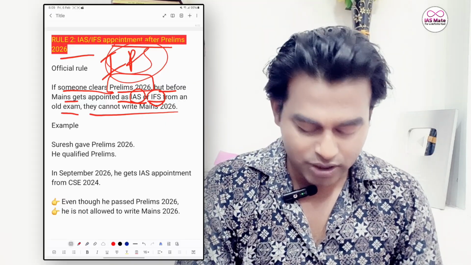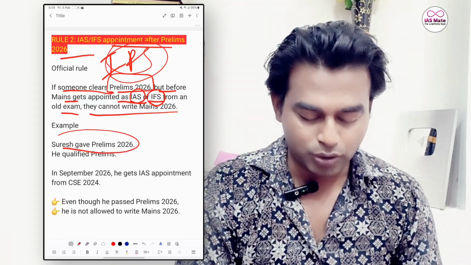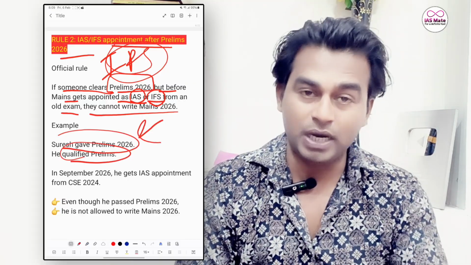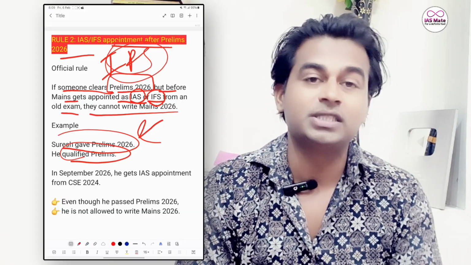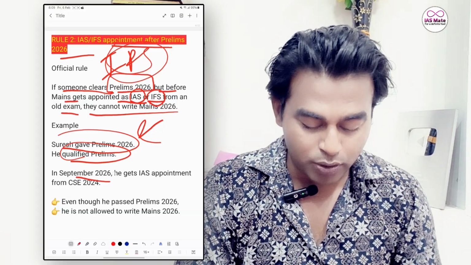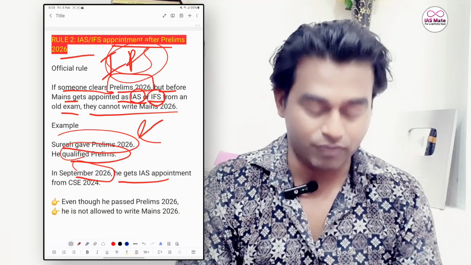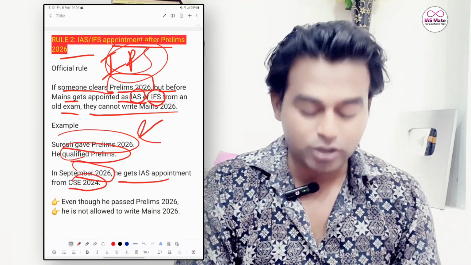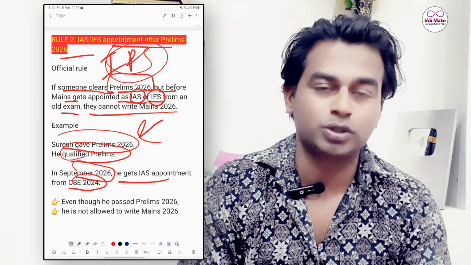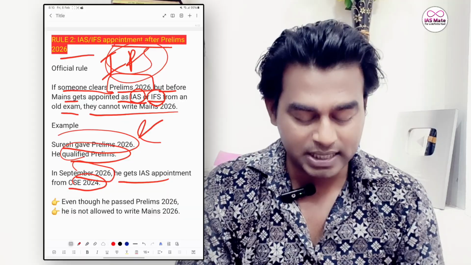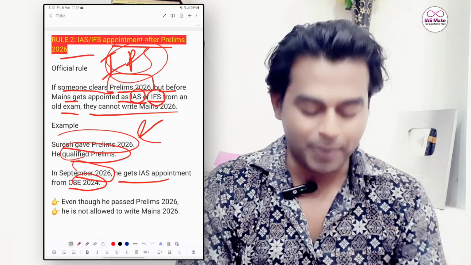For example, Suresh gave the prelims exam in 2026 and qualified. In September 2026 he gets an IAS appointment from the 2024 exam. He gave the exam in 2024 and has been appointed as an IAS officer.